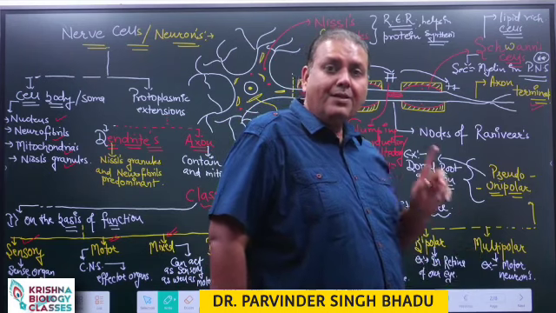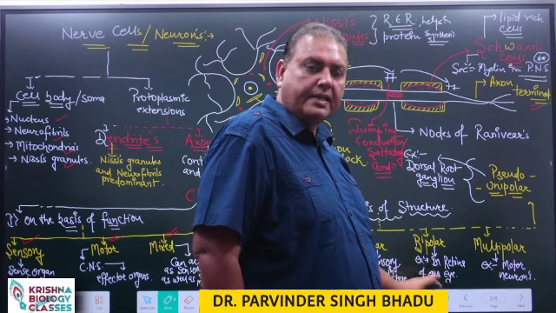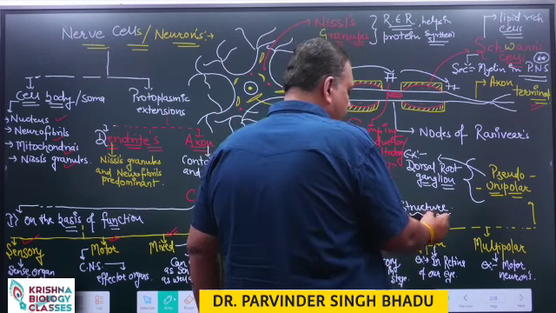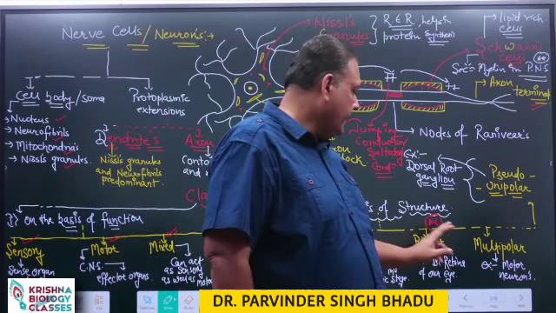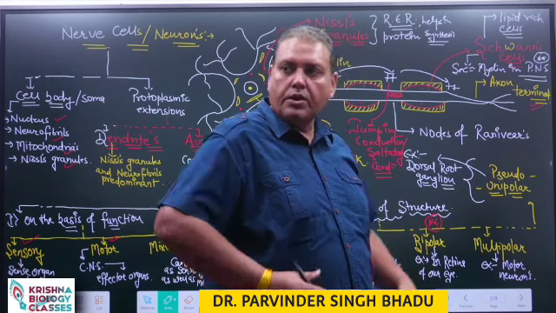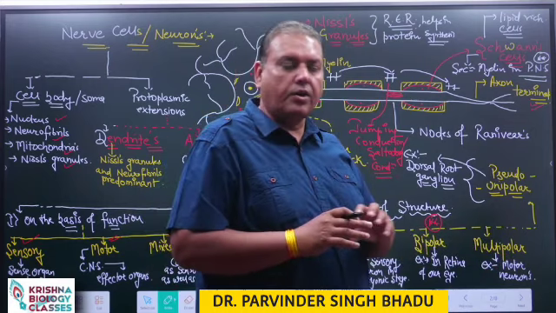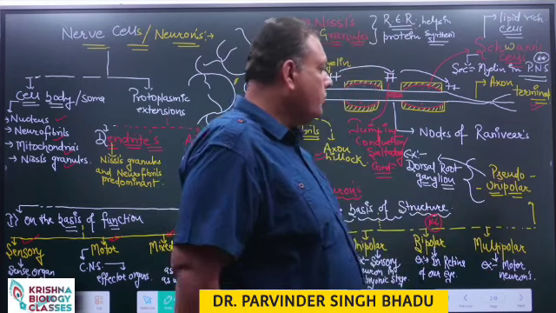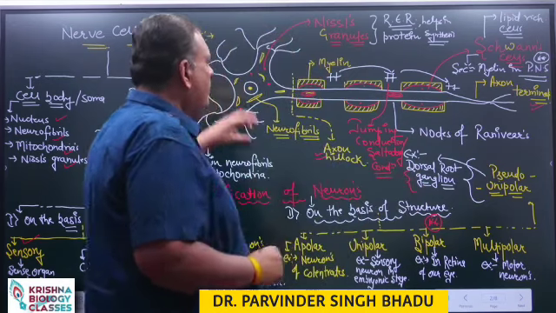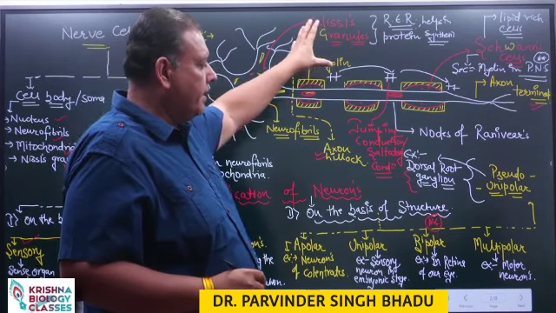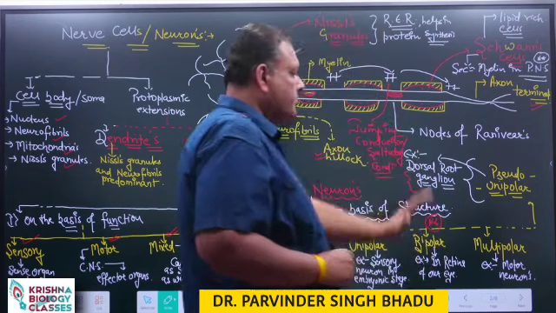Bipolar: one dendrite and one axon are present, commonly found in the retina of our eye. Need to remember this, bipolar neurons are also present in the organ of Corti and in the retina of the eye. The motor neurons of our body are multipolar in nature. They contain one axon and several dendrites, and pseudo-unipolar, in which one extension gives lateral terminal branches, in our dorsal root. In the dorsal root, such ganglions are present.